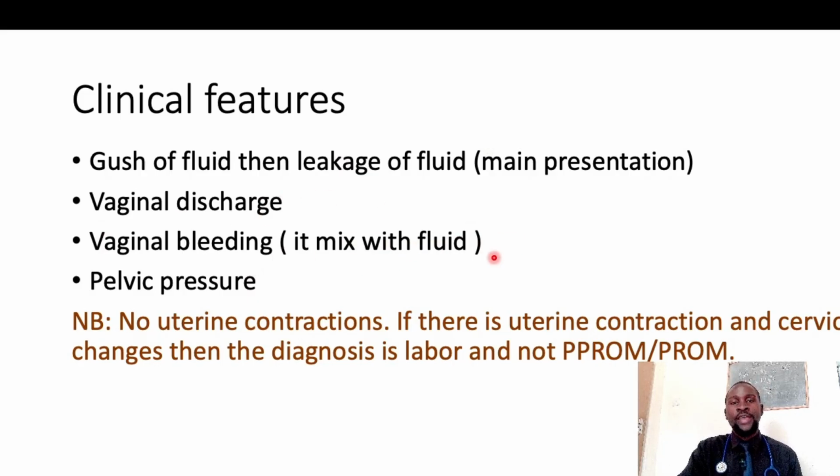In some cases, when the membranes rupture, because of that sudden gush of fluids, there will be sudden decompression. Remember the fluid is rushing out of the uterus because the membranes have ruptured. That decompression pressure can pull the placenta, and it can cause abruption of the placenta. And you may end up with a case where you have bleeding accompanying this case.